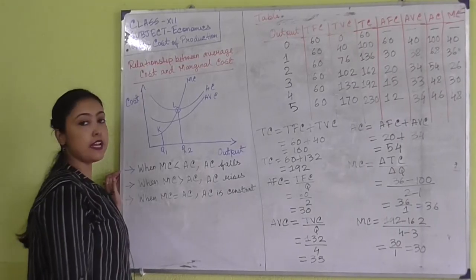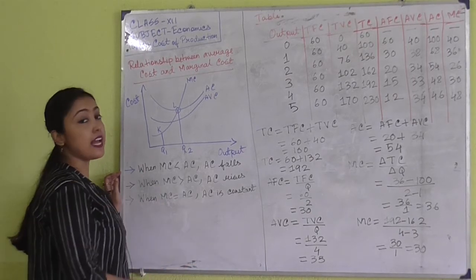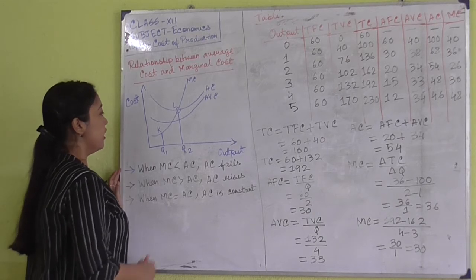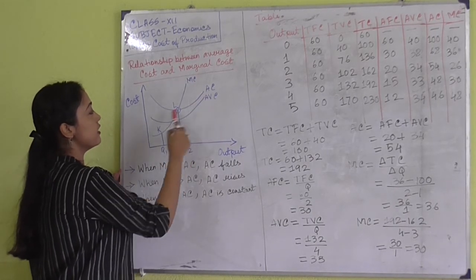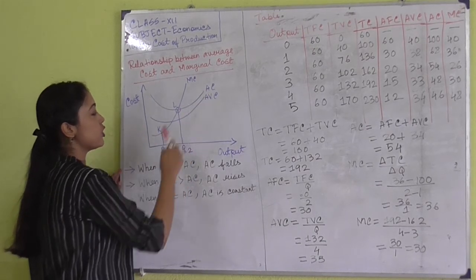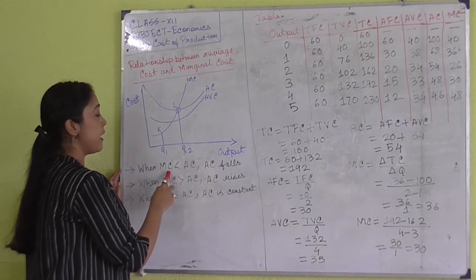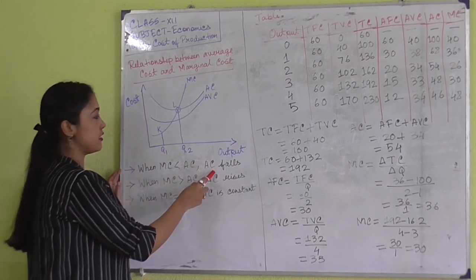Next, a diagram has been given in order to show the relationship between marginal cost and the average cost. So you can see that this is the curve of marginal cost. This curve shows average variable cost, and this curve shows average cost. The first point is that when marginal cost is less than average cost, average cost falls.